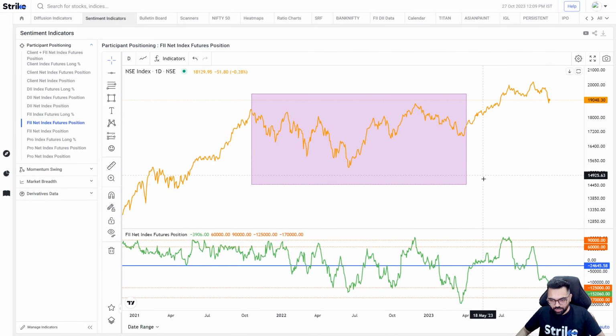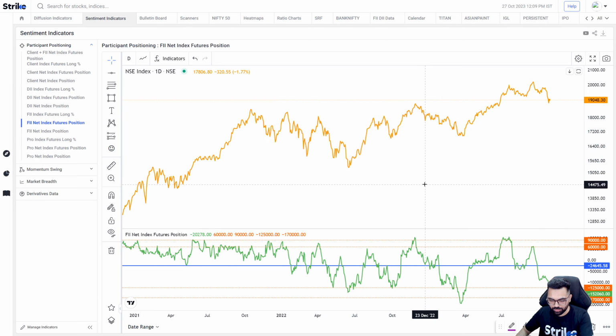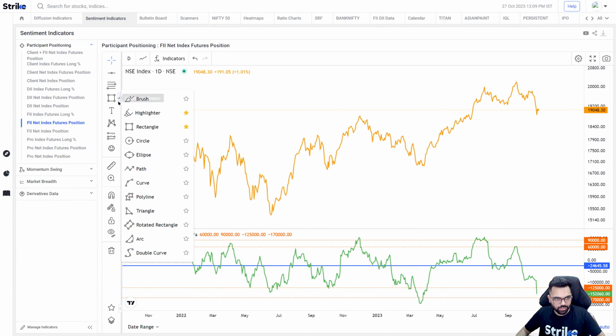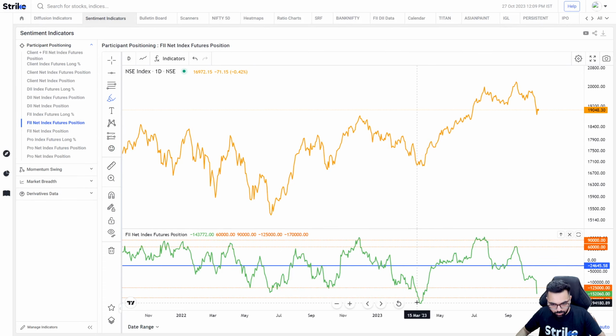What I observed is the number got really overbought, almost 1 lakh contracts long at the top we saw last year in December, and then we got a full 2 to 3 months of consolidation. By the end of it, the FIIs' positioning had gone down to almost minus 2 lakh contracts, which is extremely oversold and which caused this bottom. And again, we have seen two tops in July followed by one in September, which is actually a negative divergence as well. We have seen the market correct.